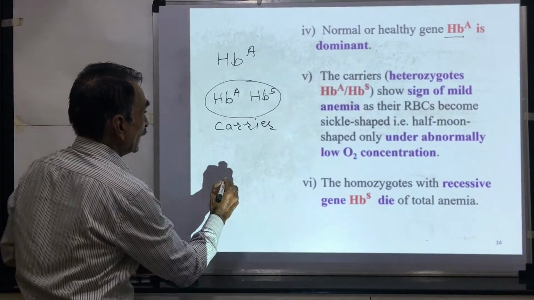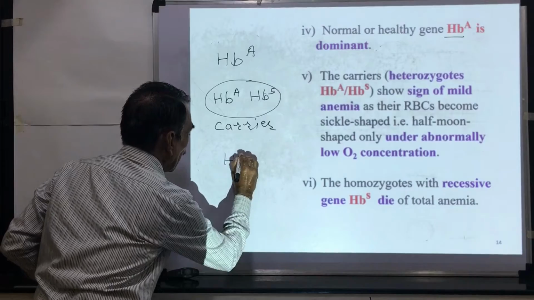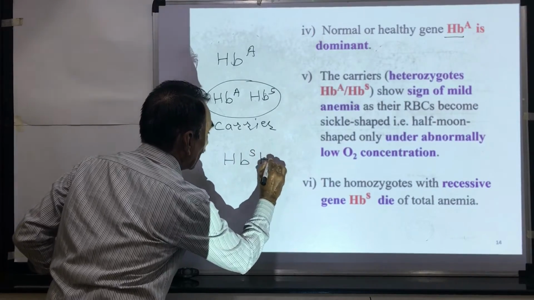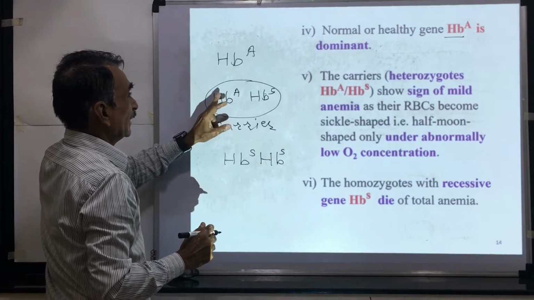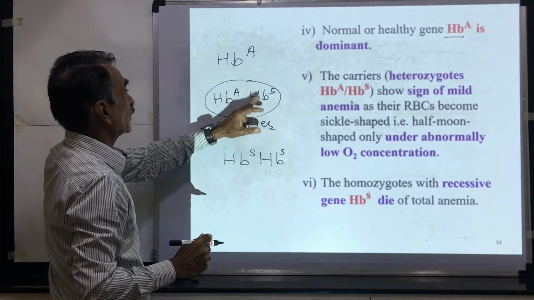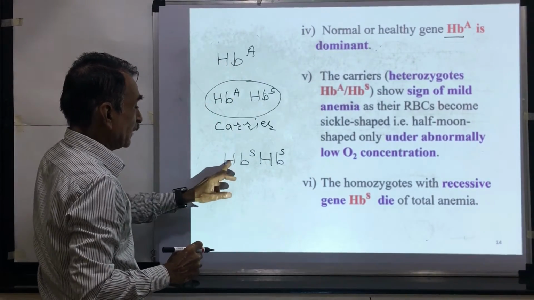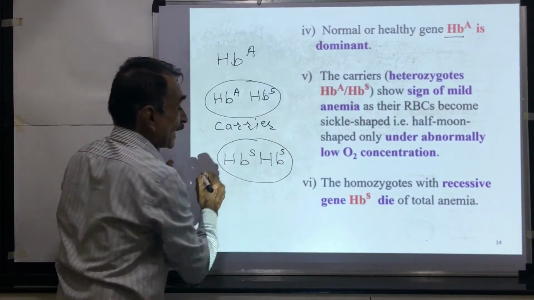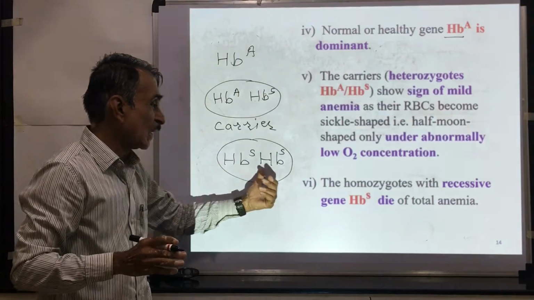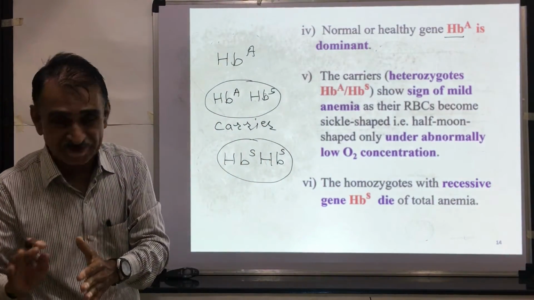Suppose in that organism HbS and HbS, these two genes are recessive, both genes are recessive and they are coming together. So this is called a homozygous recessive condition.